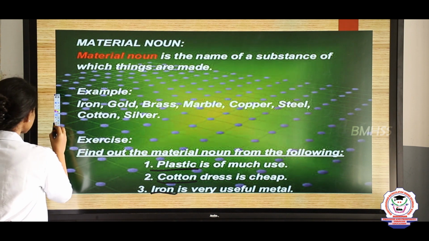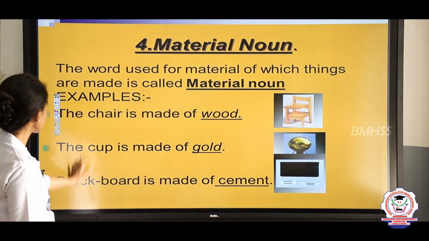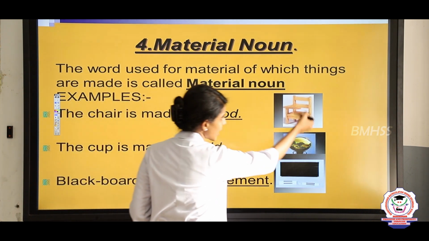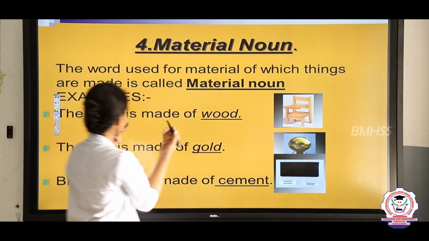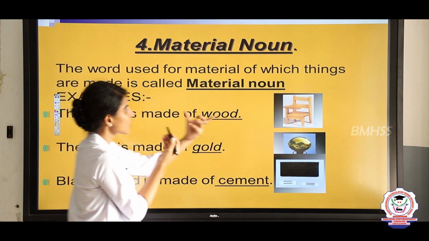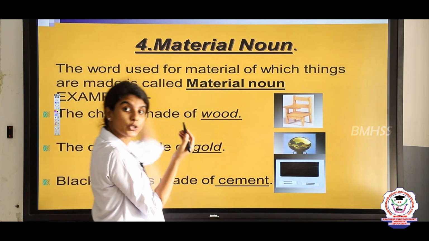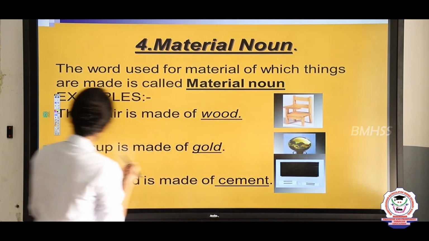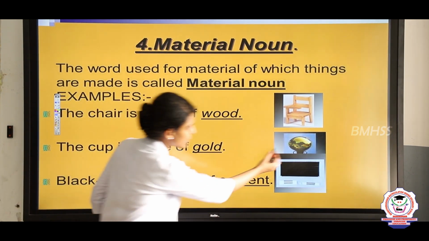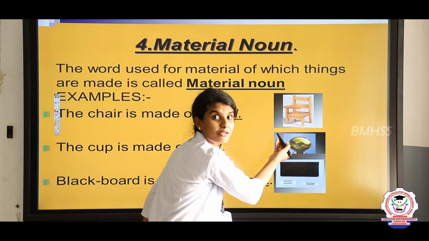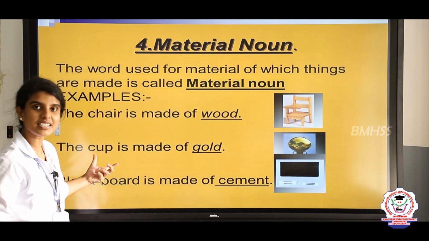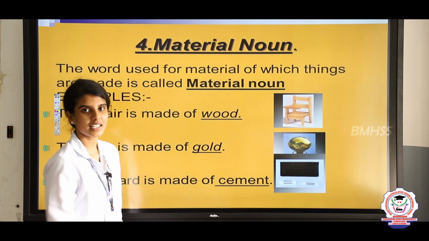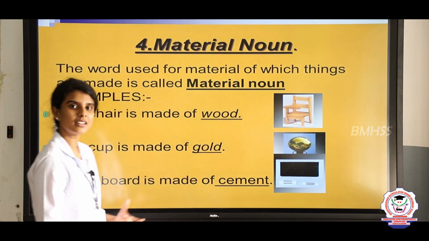So now let us see some examples. The chair is made of wood. Look here, the chair is made of wood. The chair is a thing, but wood is a substance to make a thing. So here wood is a material. Then, the cup is made of gold. Look here, the cup is made of gold. The cup is a thing, but gold is a substance to make a thing. So hence gold is a material noun.